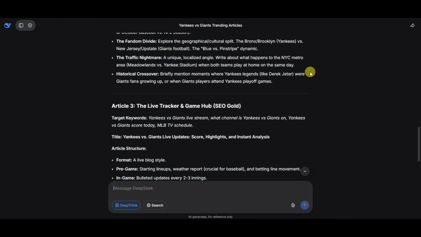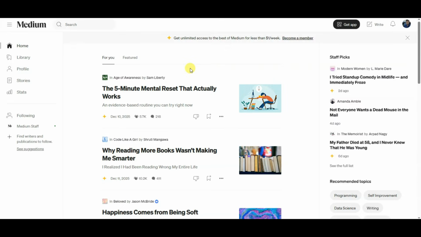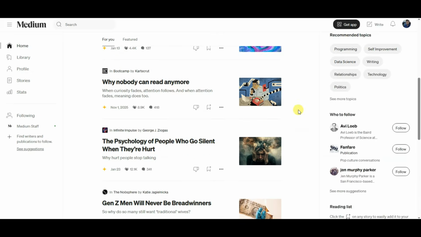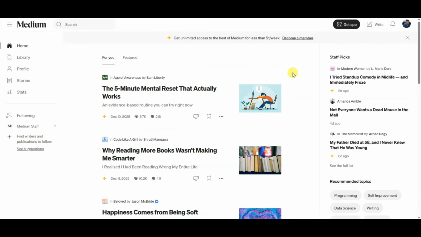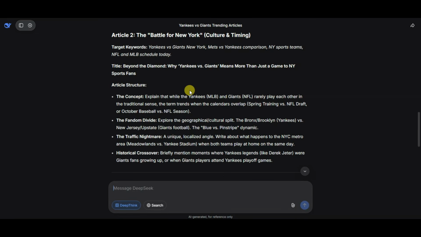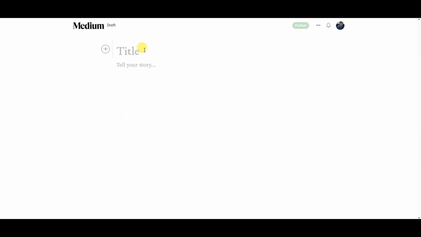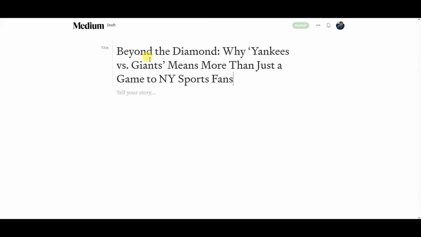Now you can use these articles to create posts on medium.com platform. You can visit medium.com platform and then you can create account on this platform. After creating account on this platform, you can click on write button. Now you can type your title. You can type here your story. You can visit DeepSeek platform. Here is showing title. You can copy this title. Now go on medium.com platform. Paste here that title.